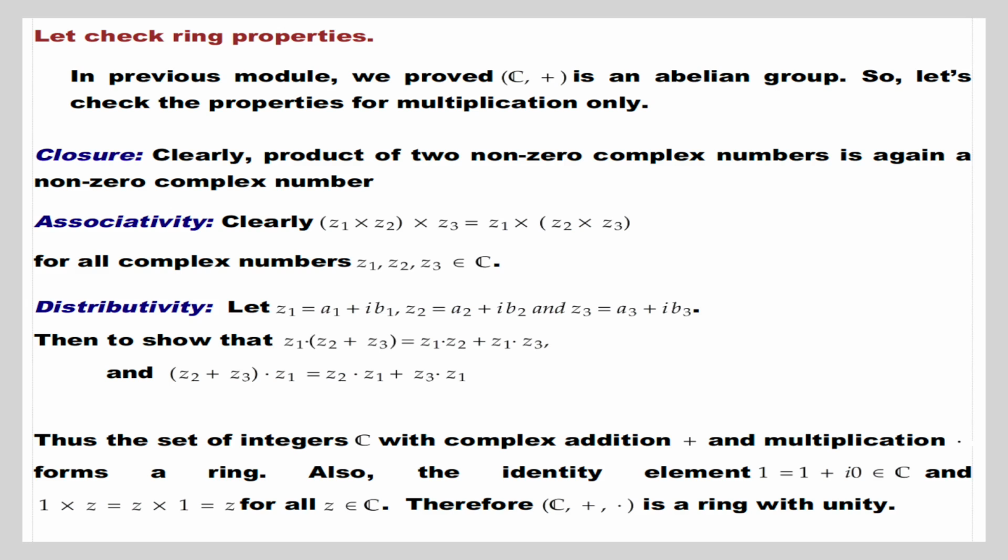Also, the identity element 1 equal to 1 plus i times 0 belongs to C, and 1 · Z equals Z · 1 equals Z for all Z belonging to C. Therefore, (C, +, ·) is a ring with unity.